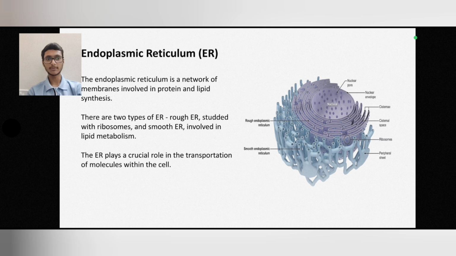Endoplasmic reticulum, also called ER. The endoplasmic reticulum is a network of membranes involved in protein and lipid synthesis, where proteins and lipids are biomolecules. There are two types of ER: rough ER, studded with ribosomes, and smooth ER, involved in lipid metabolism. The ER plays a crucial role in the transportation of molecules within the cell. Here you can see how exactly ER looks.